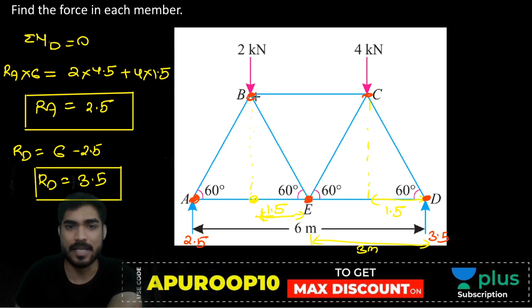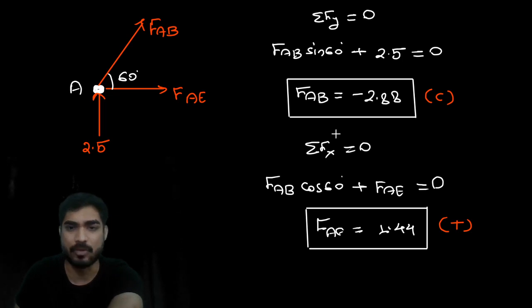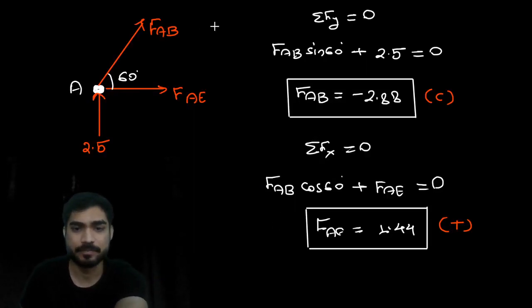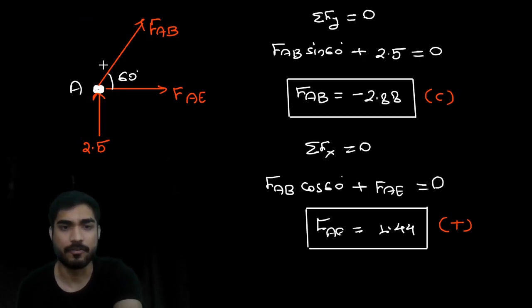If you consider joint B, then FBC and FBE will be unknown. FAB we have already calculated. FBC and FBE will be unknown, right? So let's consider joint B. This is joint B. What forces do we have?